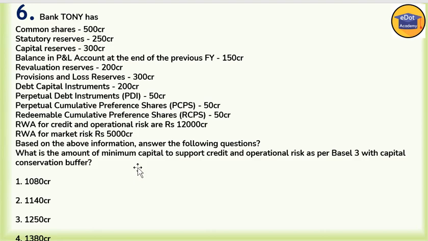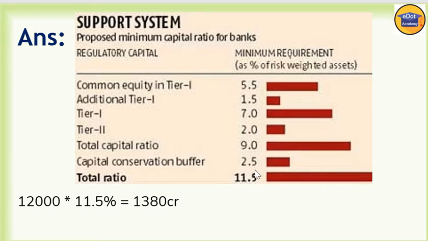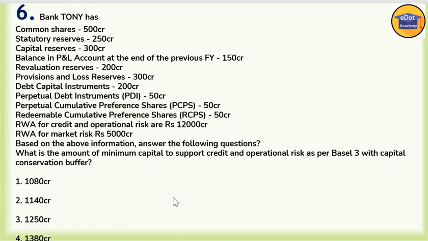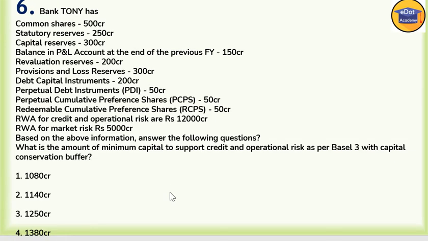Now question number 6. The data is the same here, but we have to calculate the amount of minimum capital to support credit and operation risk as per Basel III with capital conservation buffer. With capital conservation buffer, it is 11.5. So we calculate 12,000 into 11.5 divided by 100. We are getting 1,380 crore. So the fourth option is correct here.